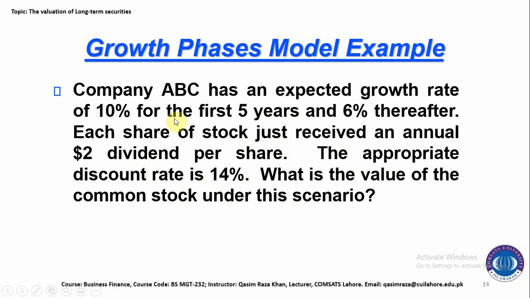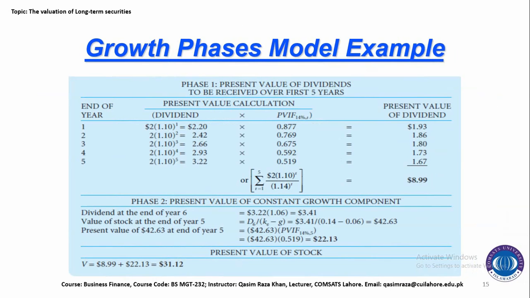The first one is that for the first 5 years, the growth rate is 10%, and after that 6% forever, and $2 is our dividend, and 14% is our KE. So here in this question, basically there are two different growth rates. So how do we proceed when there are two different growth rates? Simply, for the first 5 years, we will calculate the dividend at 10%, and from the 6th year onward, we will calculate the dividend at 6%.